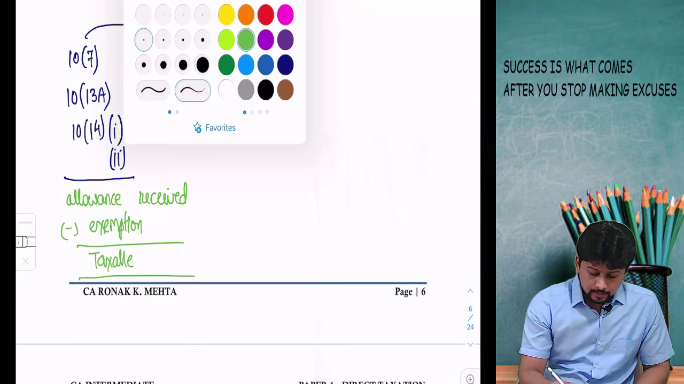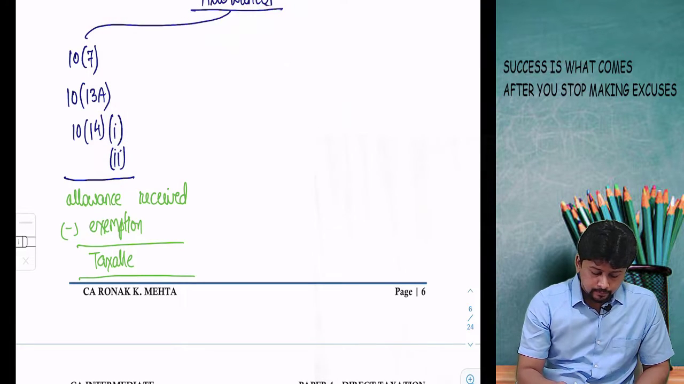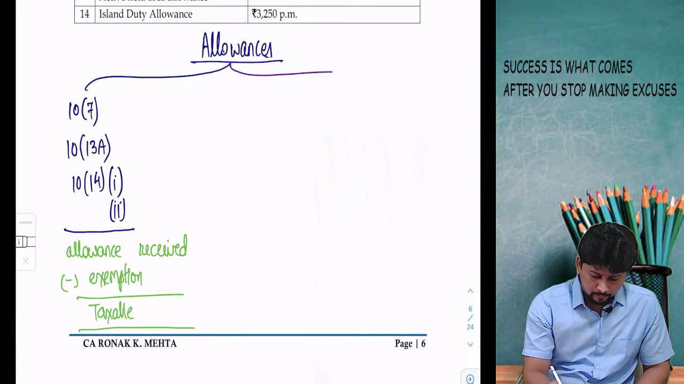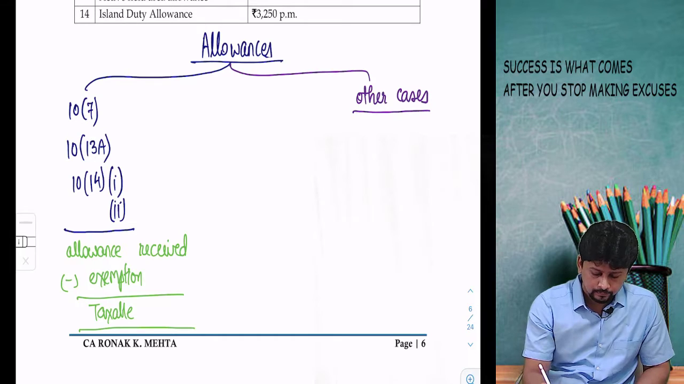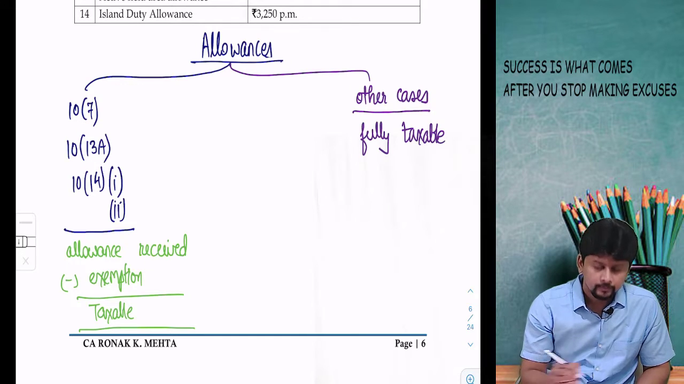But then if by chance my allowance amount is not covered in any of these 3 sections, then the allowance amount is fully taxable. Then there is no exemption allowed.